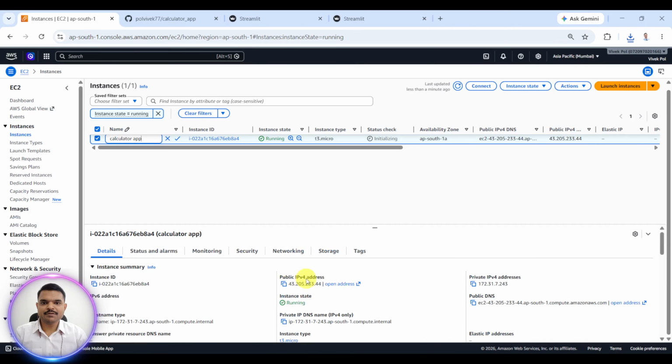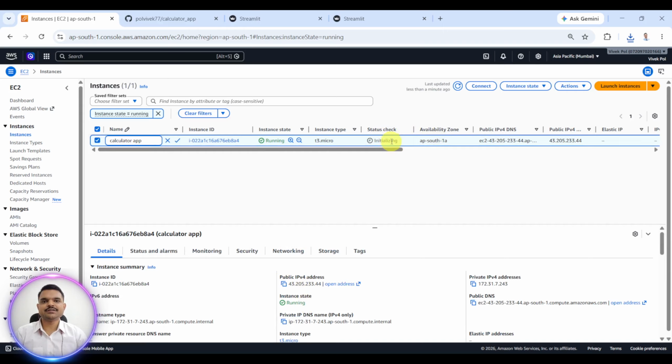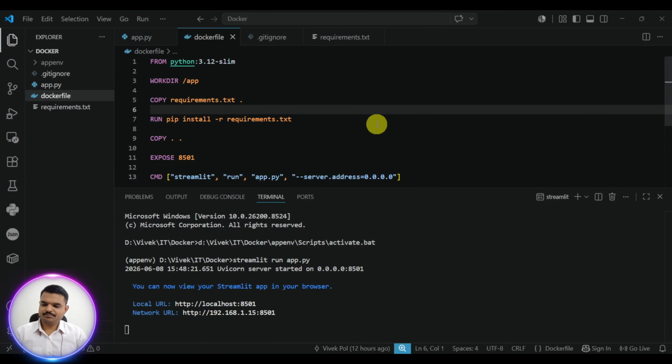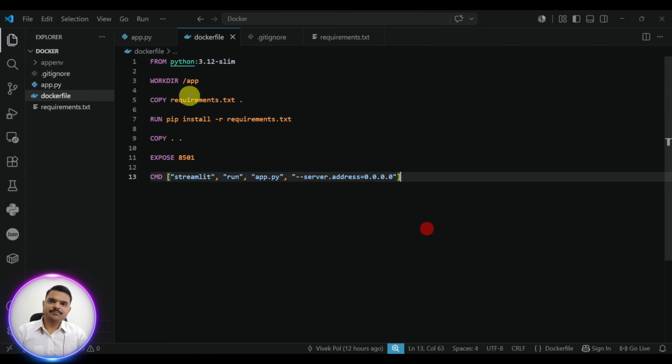This is the public IP address. It is running. It is initializing. We have to wait for 2-3 minutes for this. So let me explain this Dockerfile as well.